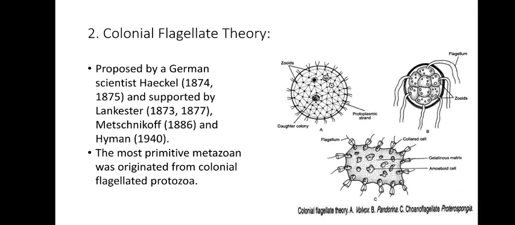The next one is the colonial flagellate theory. This was proposed by the German scientist Haeckel and then supported by Lancaster and others. As you can see here, it is a flagellate theory. That was a ciliate one. They thought that ciliate protozoans gave rise to metazoans. This one says that flagellates have given rise to the metazoans. Colonial, Volvox colony. It is a colony of protozoans, isn't it?